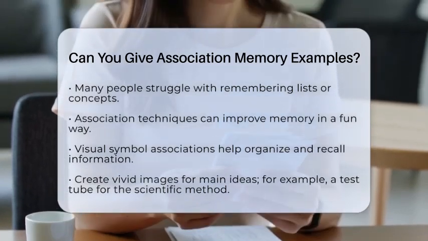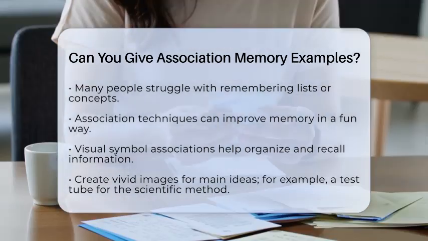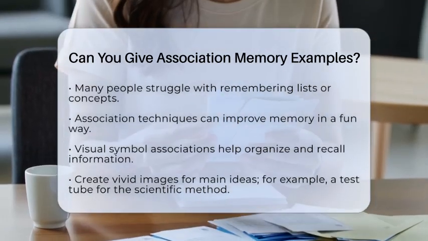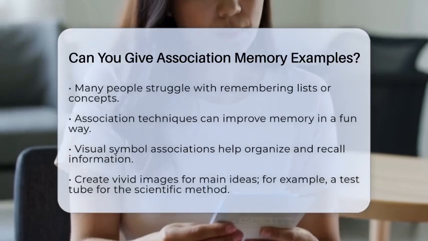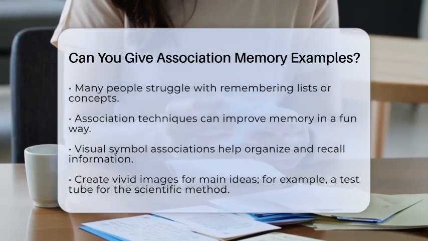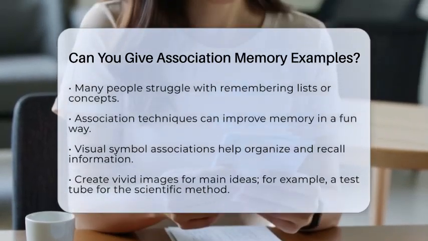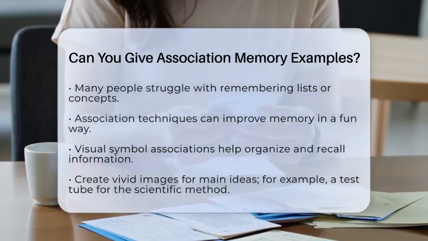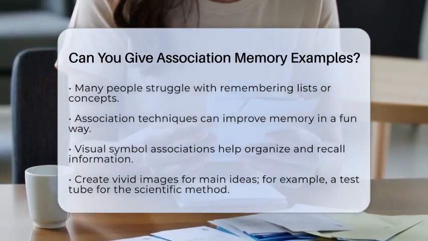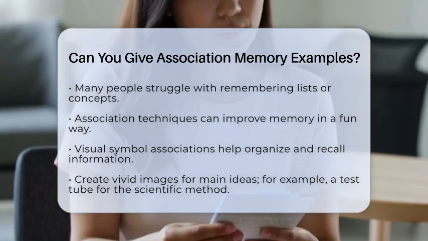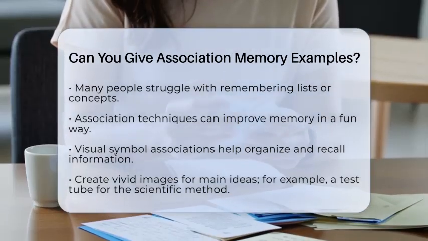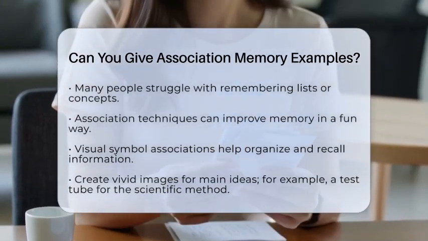First, consider using visual symbol associations. When you need to memorize a list or steps, create a vivid image that represents the main idea. For instance, if you want to remember the 5 steps of the scientific method, picture a test tube as your main symbol. Then, attach smaller images representing each step.